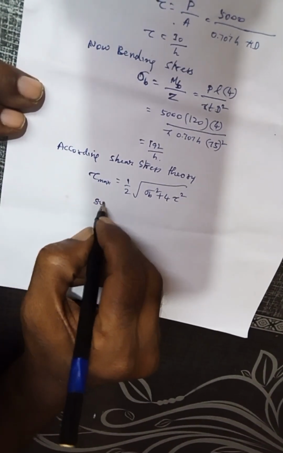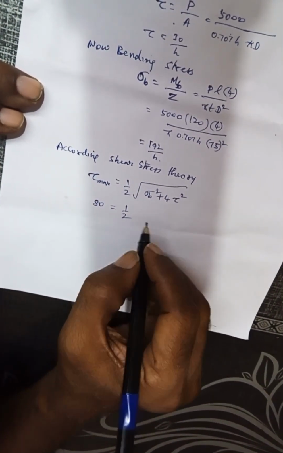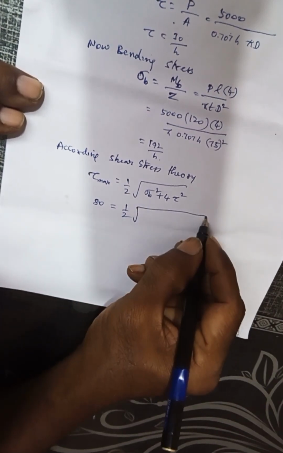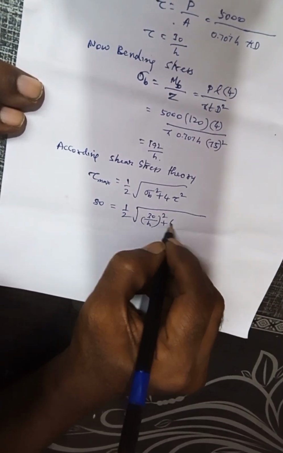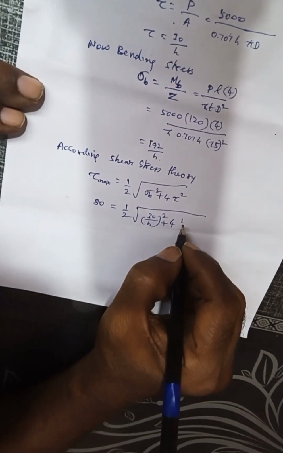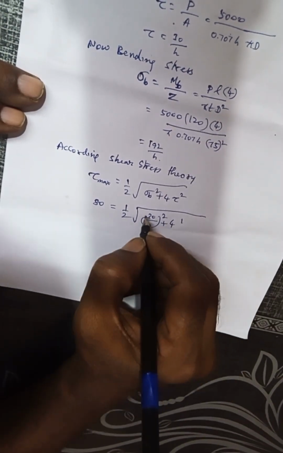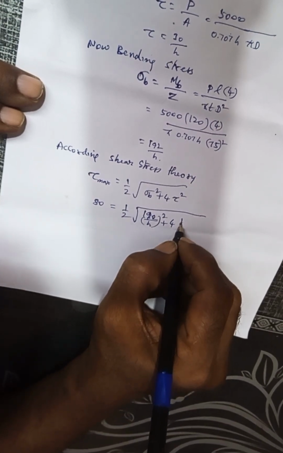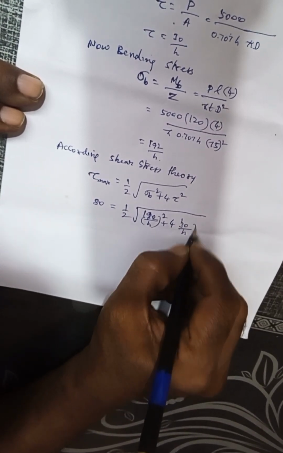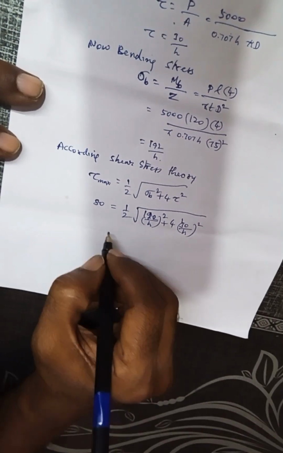Putting the values, 80 is equal to 1 by 2 root of sigma b, which is 192 by h, whole square, plus 4 into 30 whole by h square.